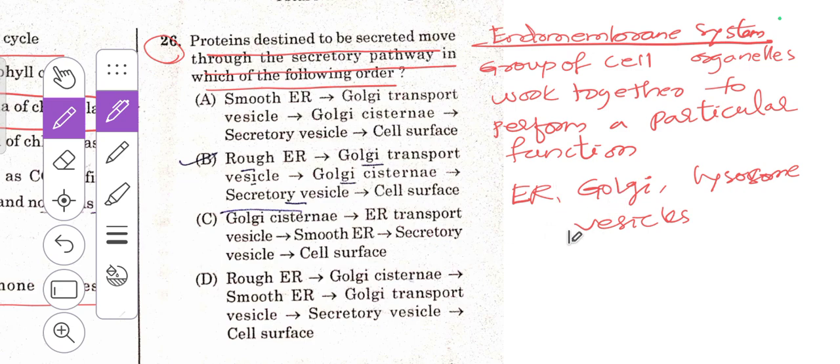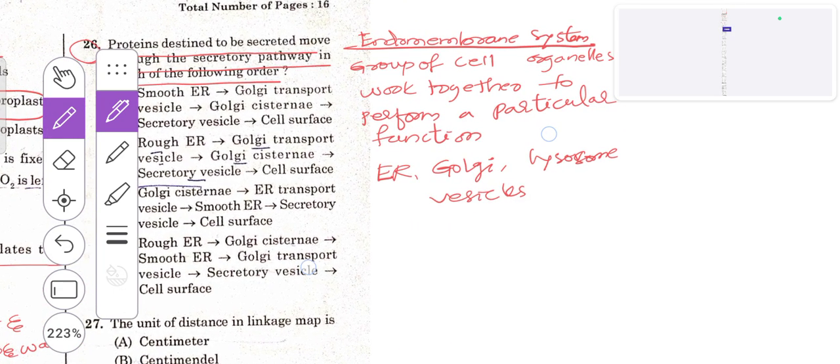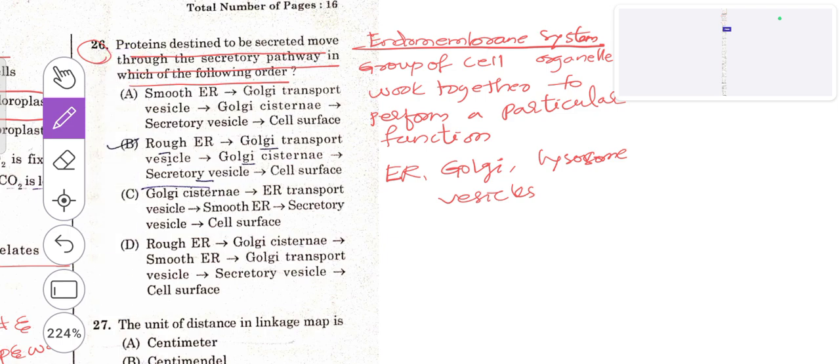What actually happens in this endomembrane system? I will explain here. The rough endoplasmic reticulum, the rough ER, is where the protein synthesis takes place.